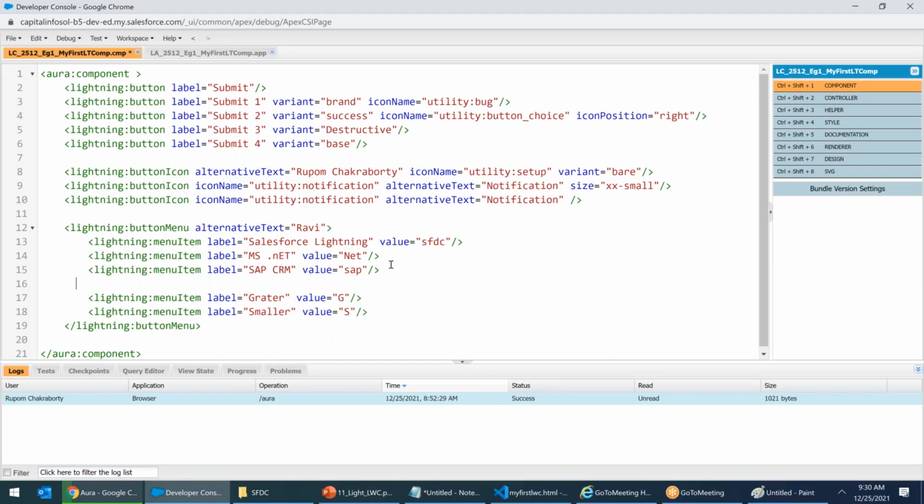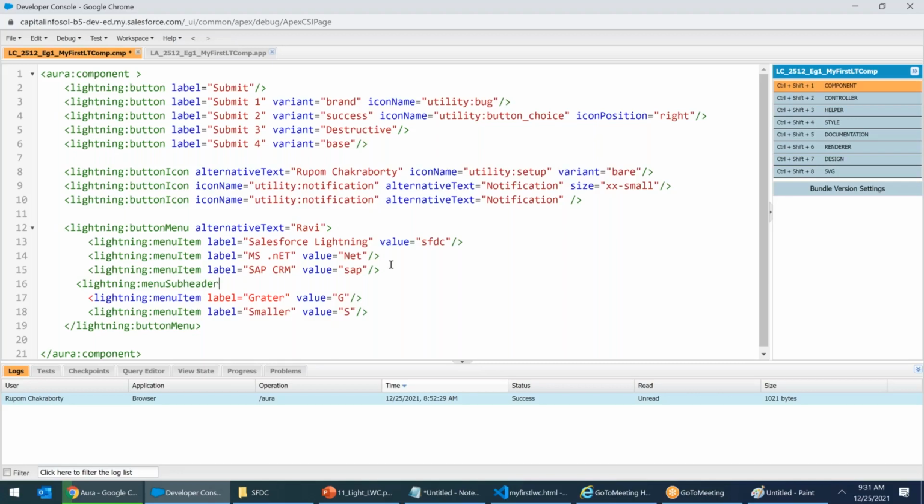Then I will use lightning, L-I-G-H-T-N-I-N-G, lightning, menu, M-E-N-U, subheader, S-U-B H-E-A-D-E-R.